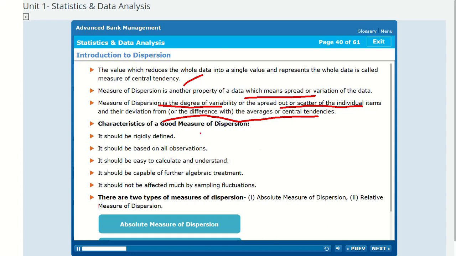Characteristics of a good measure of dispersion. It should be rigidly defined. It should be based on all observations. It should be easy to calculate and understand. It should be capable of further algebraic treatment. It should not be affected much by sampling fluctuations.